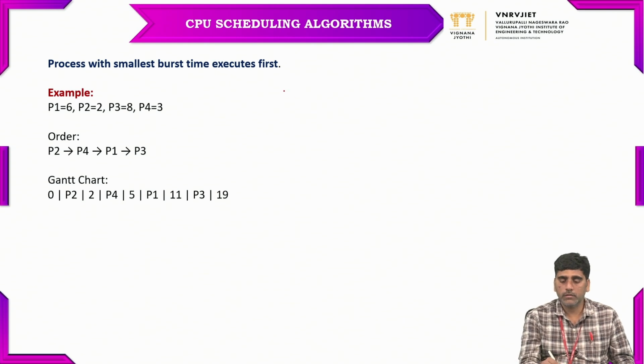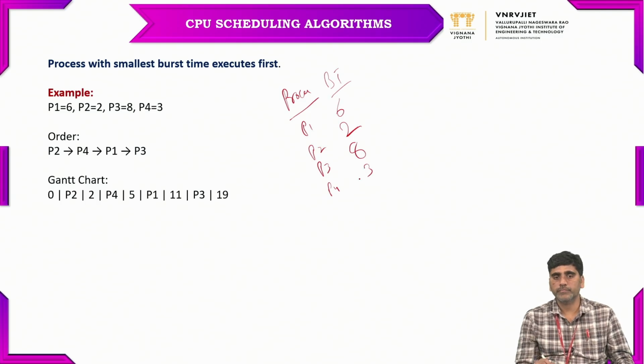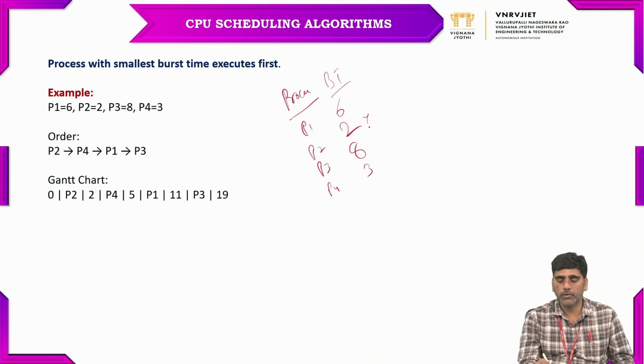So the table looks like this: processes P1, P2, P3 and P4. There are 4 processes available, and their burst times are 6 milliseconds, 2 milliseconds, 8 milliseconds and 3 milliseconds. Right. So out of all four processes, which has the smallest burst time, the smallest execution time? P2 has 2 milliseconds, that is the smallest burst time for execution.